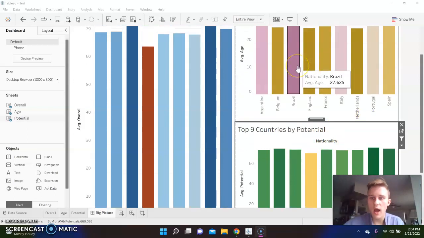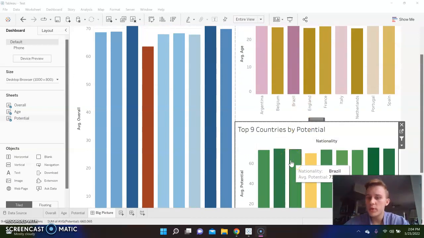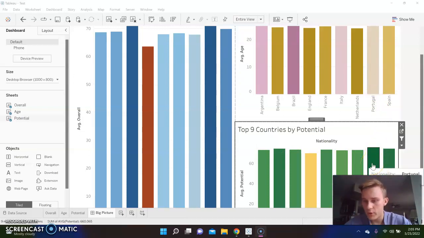As we can see, there is a high average age for Brazil. They have a high potential. Same with Portugal for having a higher average age. They also had a very high potential. So my second key insight is that there is this correlation between the average age being older and having a higher potential.